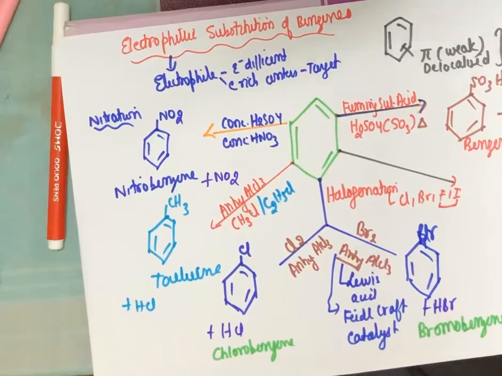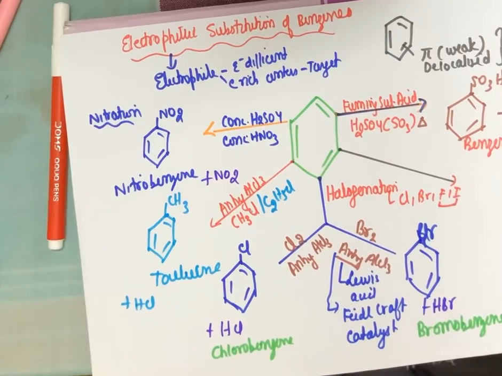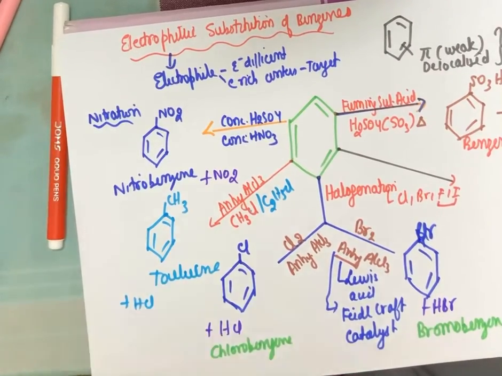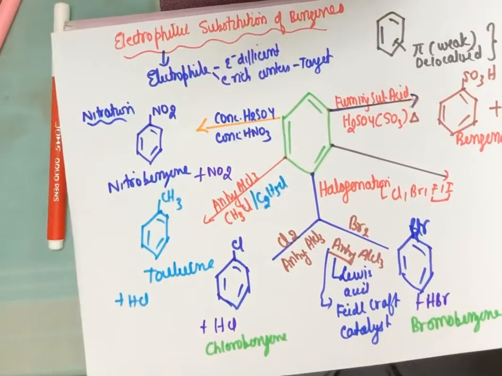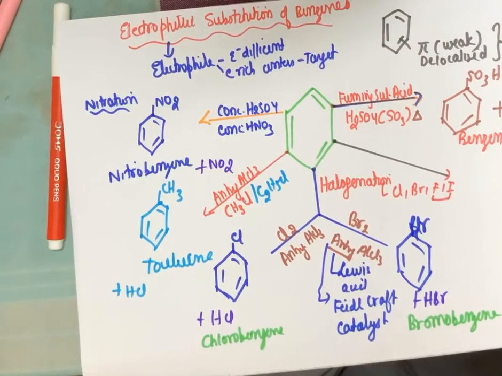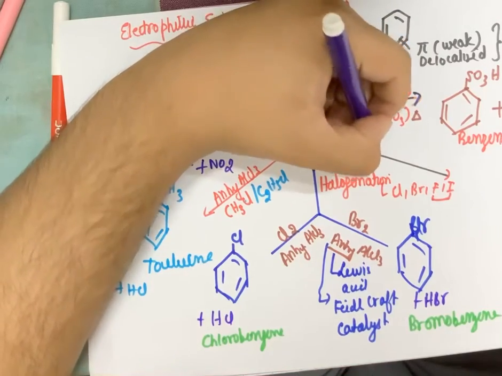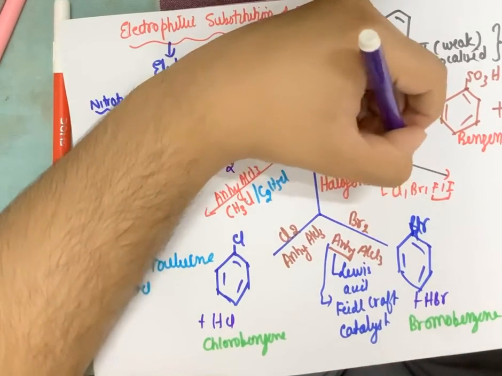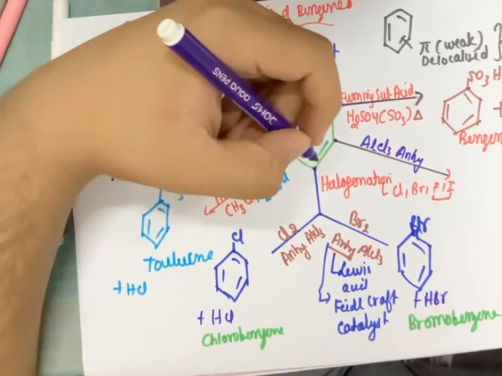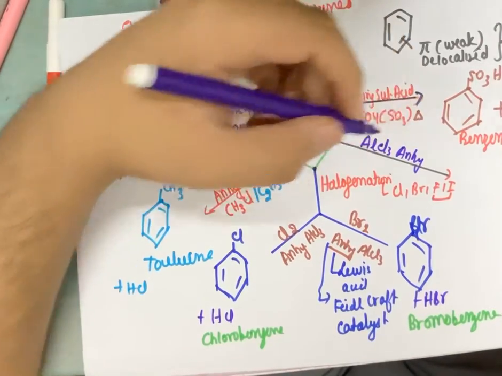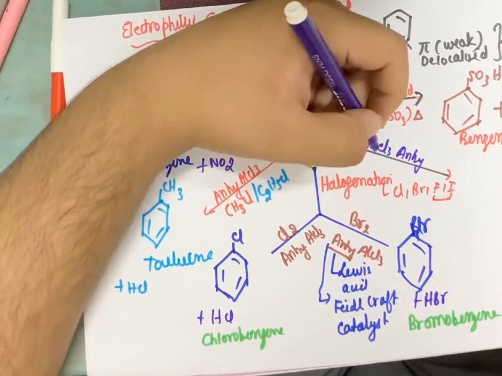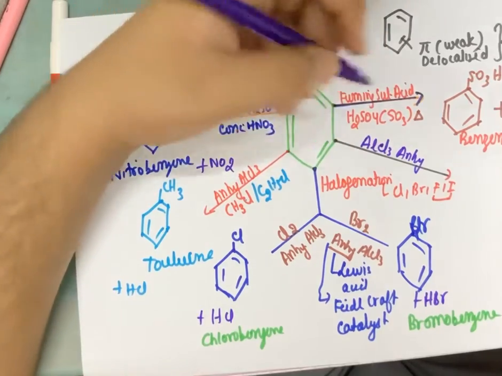Okay. The last category of electrophilic substitution reaction is acylation. Acylation means introduction of a ketone group. For acylation, what we do is use anhydrous AlCl3, of course, because this is the Friedel-Crafts reaction again, and I use an acyl group. An acyl group can be the anhydride group or an acetyl group.